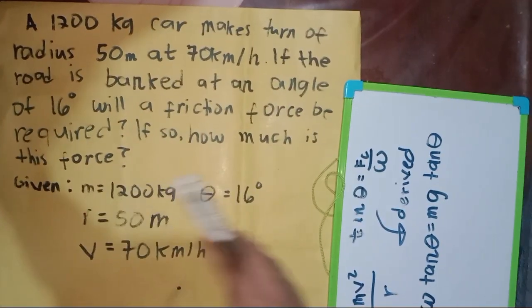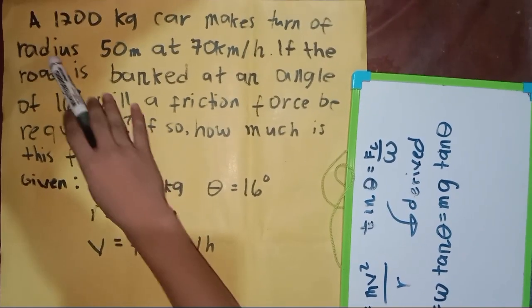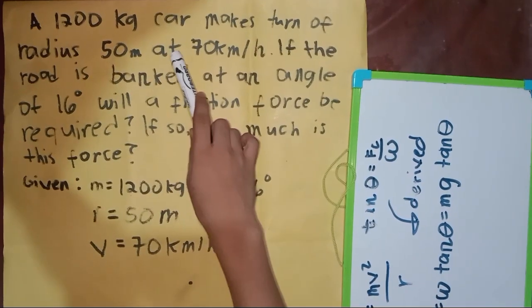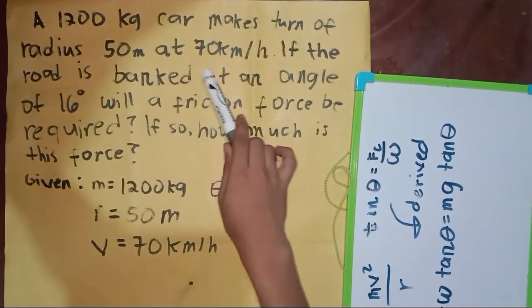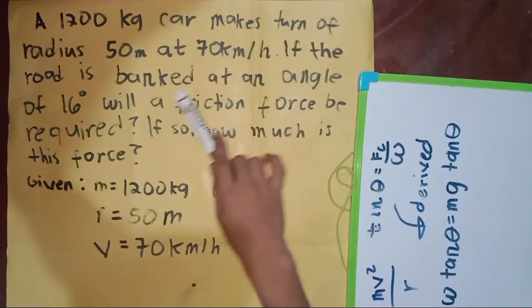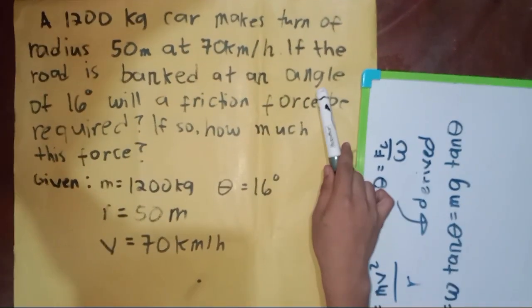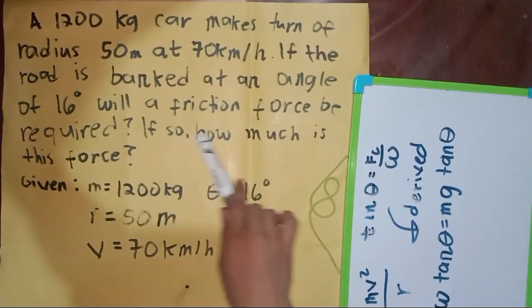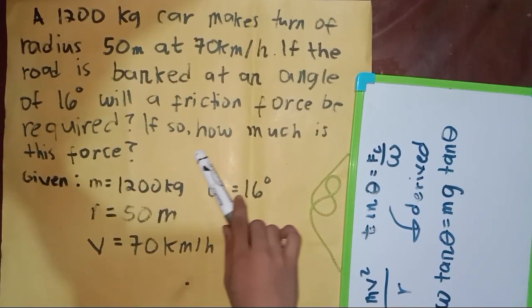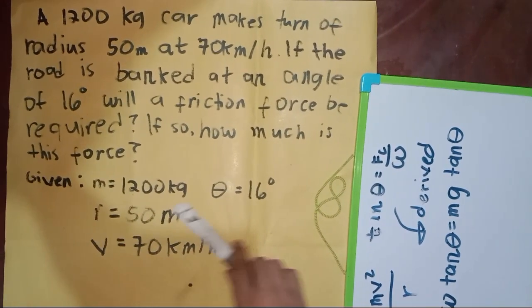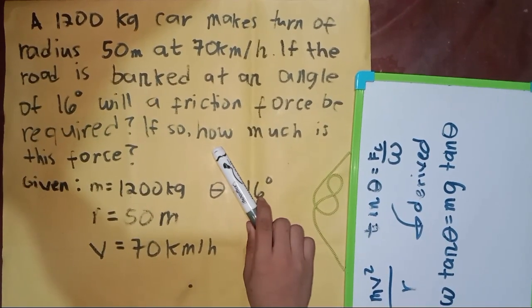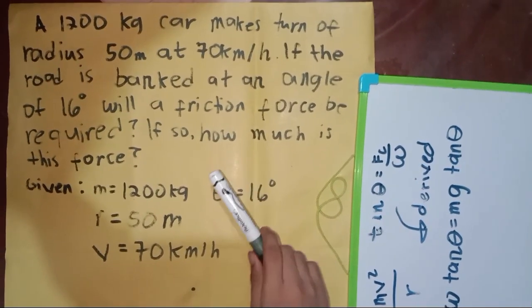So I have a problem here. The problem is a 1,200 kilogram car makes a turn of radius 50 meters at 70 kilometers per hour. If the road is banked at an angle of 16 degrees, will a friction force be required? If so, how much is this force? So in this problem, we need to find the force and if friction force is needed.